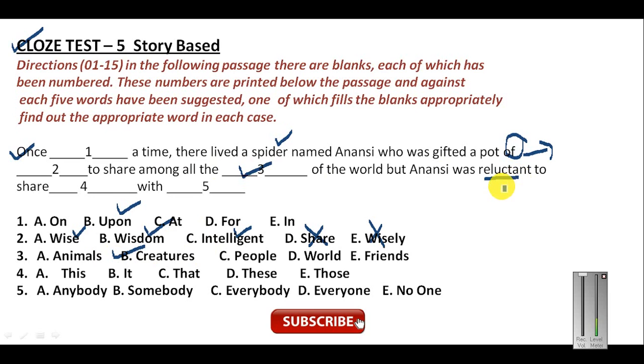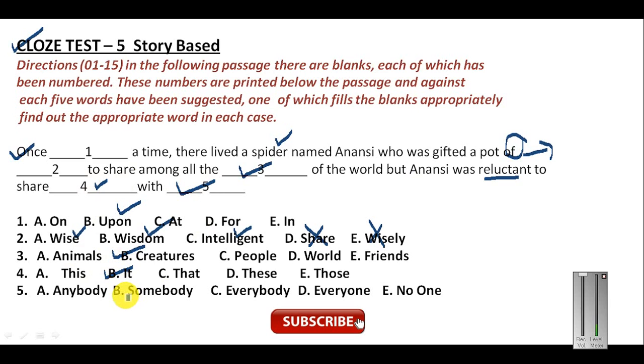He was unwilling. He was not willing to share. So this is a kind of negative word. So you have to fill here any word that goes with the negative word. So Anansi was reluctant to share what? Share it, because we are talking about a story that is a distant thing. So here we cannot use this. We have to use here it, because we are talking in the story and it's a non-living thing also. So share it with. Now here you have to put the word which goes with negative sentences or negative word.